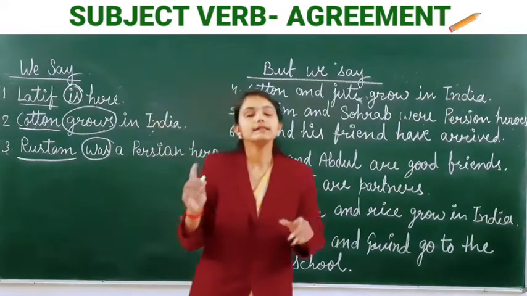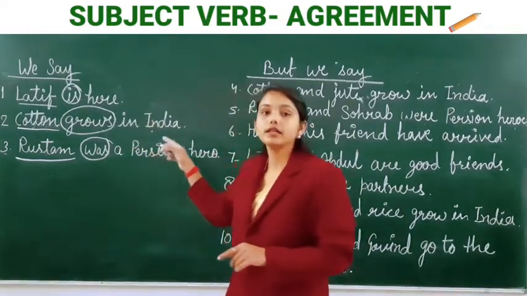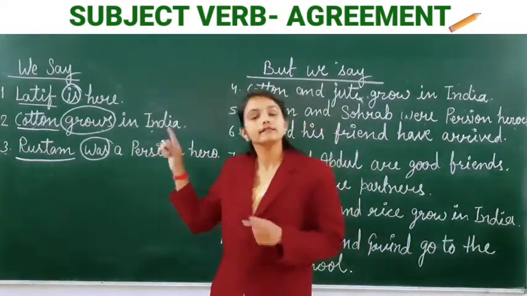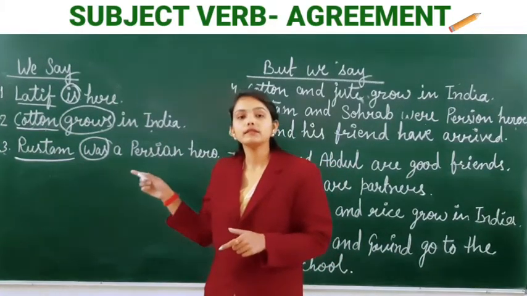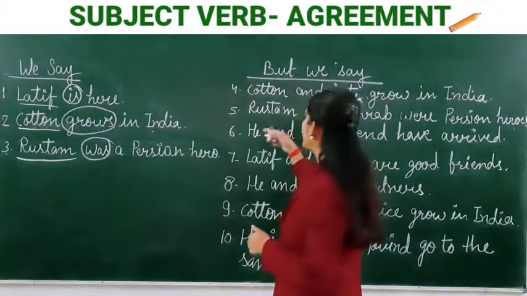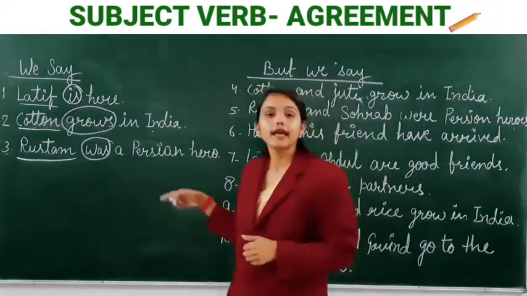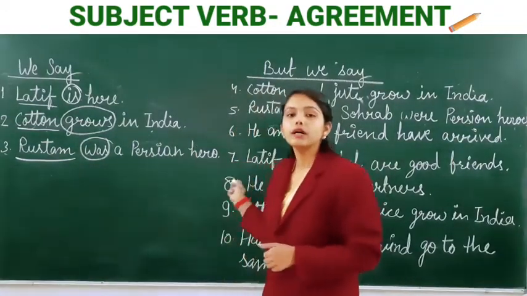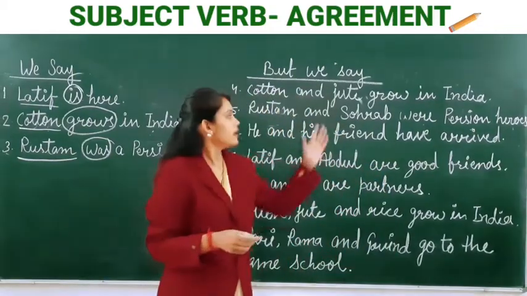It means in sentence 1, 2 and 3 each verb is in the singular because the subject is in the singular. In sentence 4, 5, 6, 7, 8, 9 and 10 each verb is in the plural. Have a look.